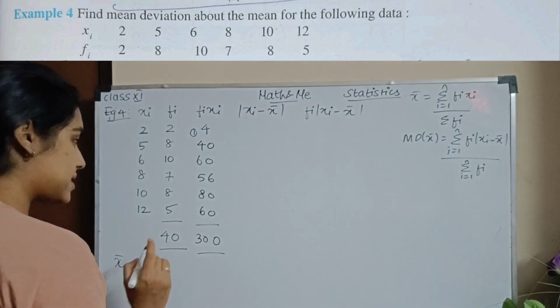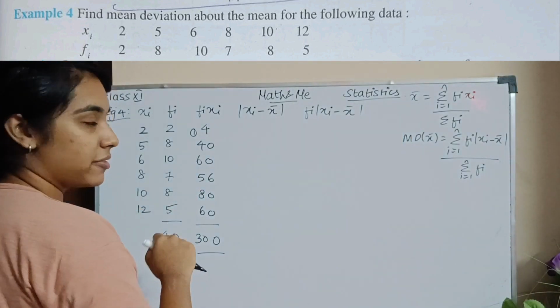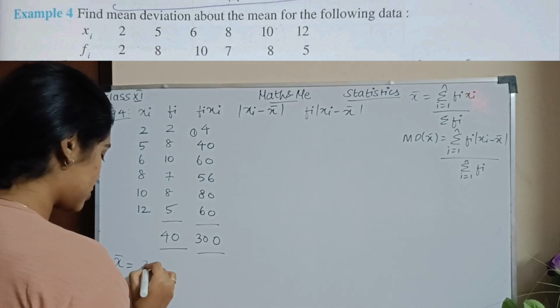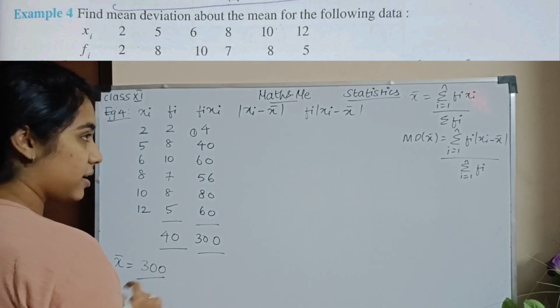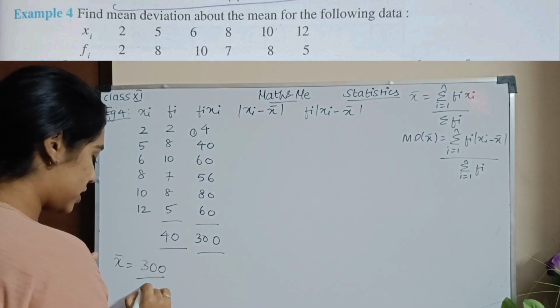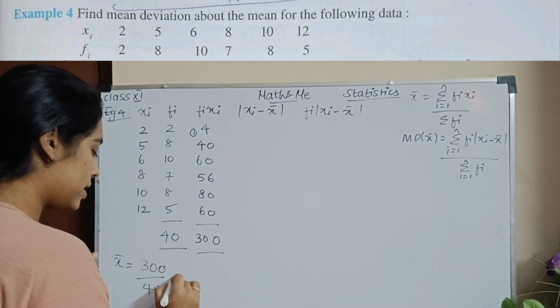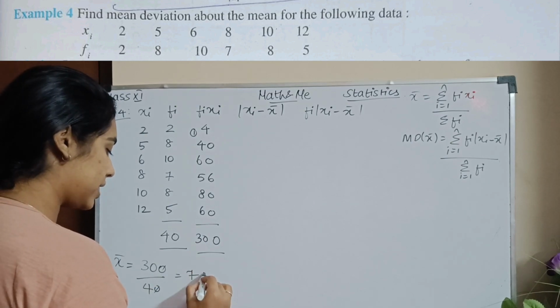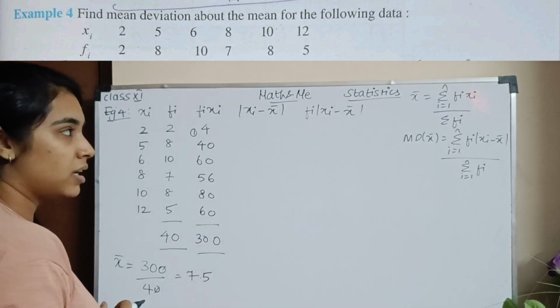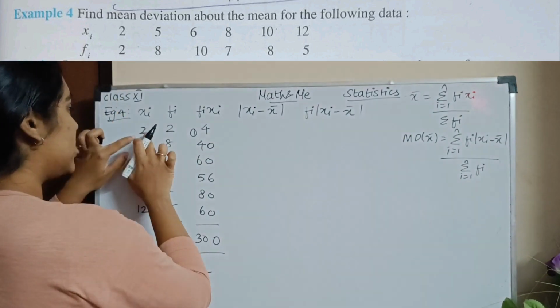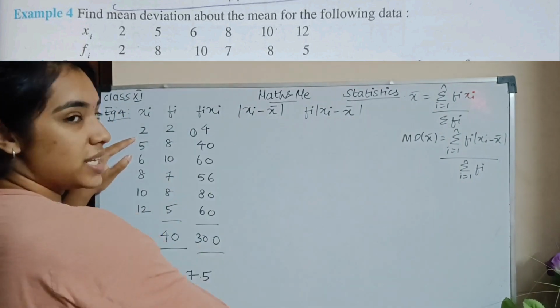இப்போ mean ஓட formula என்ன? X bar is sigma fi xi divided by sigma fi. Sigma fi xi na, it is a summation of all these values, which is this. So it will be 300 divided by sigma fi. Sigma fi na, it is the sum of all these values, which is 40. So 0 0 cancel ஆயிடும். I have 4 7s are 28, 2 4 5s are 20. So 7.5 is my mean. So இப்போ இந்த இடத்துல I need to do xi minus 7.5. So all these values I have to subtract by 7.5.